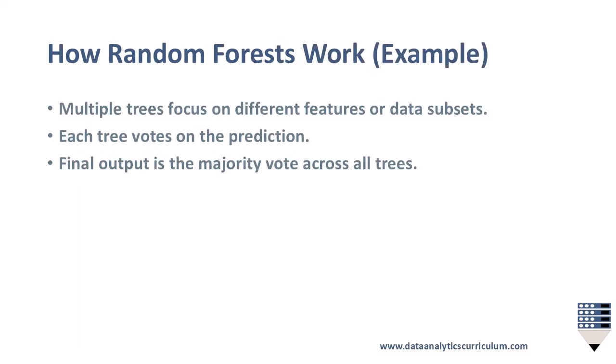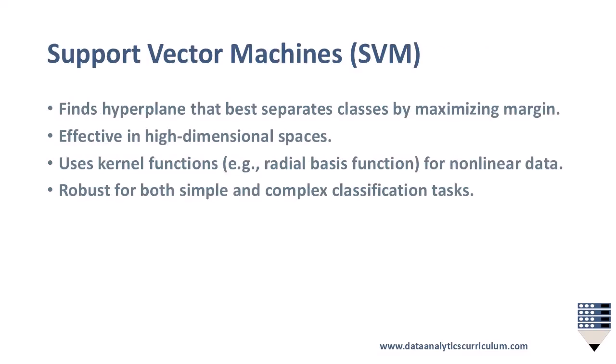Example of how random forests work. Each tree in the forest focuses on different features or subsets of data. Each tree votes on the prediction, and the final output is determined by the majority vote across all trees. Support vector machines, SVM. SVM finds the hyperplane that best separates classes by maximizing the margin between them. SVMs are effective in high-dimensional spaces and can use kernel functions, like the radial basis function, to handle nonlinear data. They are robust for both simple and complex classification tasks.